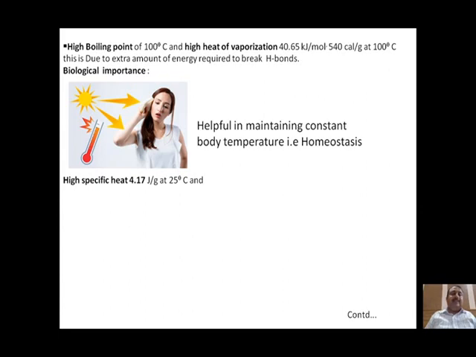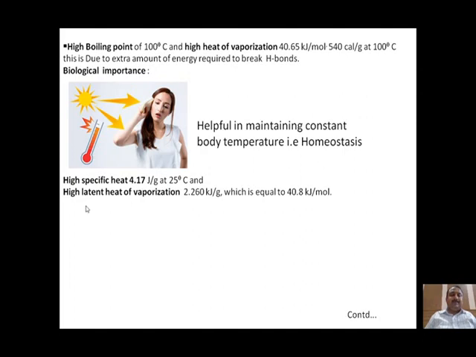Now the next property of water is high specific heat, that is 4.17 joule per gram at 25 degrees Celsius. Here the temperature is fixed. In this heat of vibration, we are increasing the temperature. Now what is specific heat? This is the amount of heat required to raise the temperature of 1 gram of water from 25 degrees Celsius to 26 degrees Celsius. That means when we increase the temperature by 1 degree Celsius, this amount of energy is required in case of water.